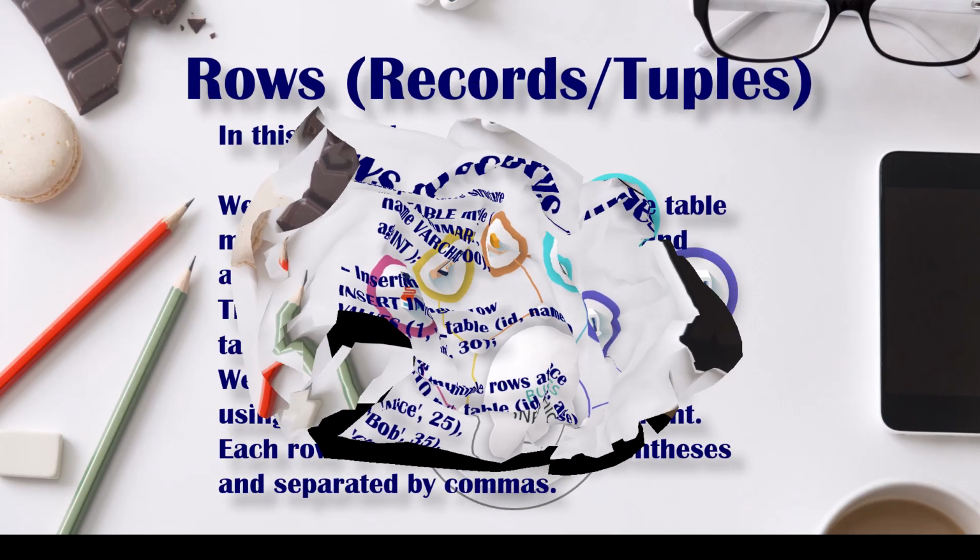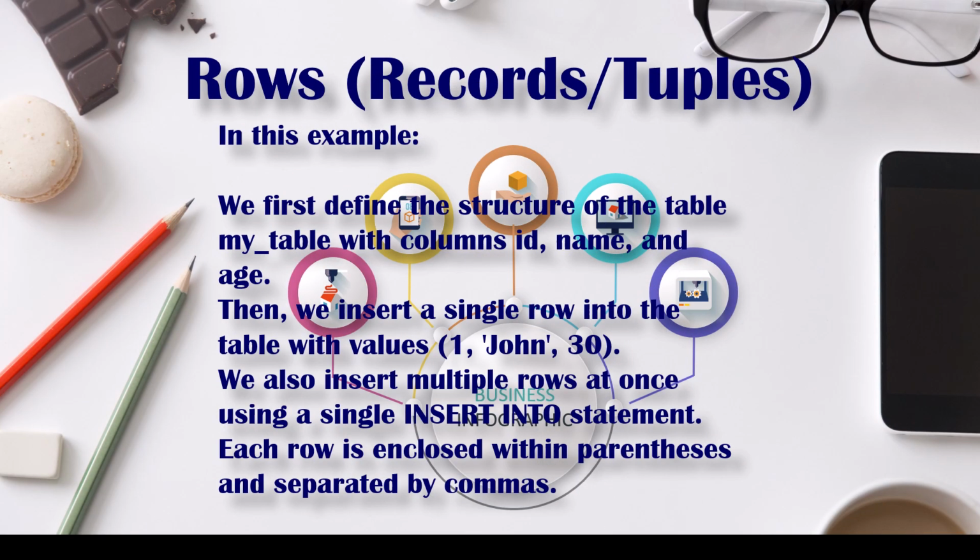Insert into my_table ID, name, age values 2, Alice, 25; 3, Bob, 35; 4, Charlie, 40. In this example, we first define the structure of the table, my_table, with columns ID, name, and age. Then we insert a single row into the table with values 1, John, 30. We also insert multiple rows at once using a single insert into statement. Each row is enclosed within parentheses and separated by commas.